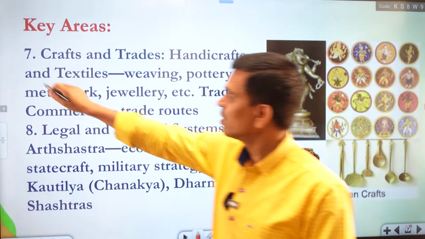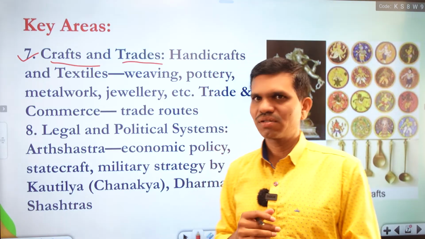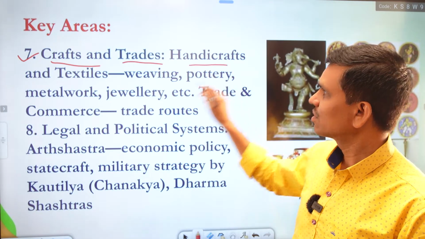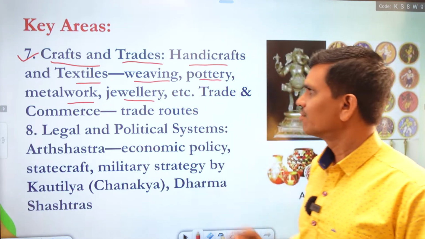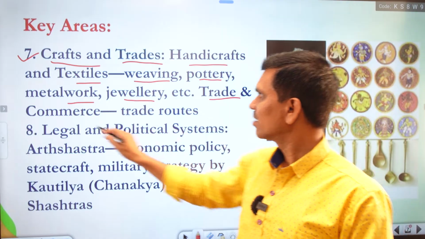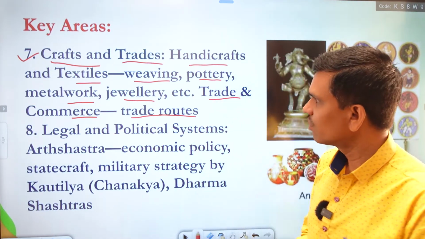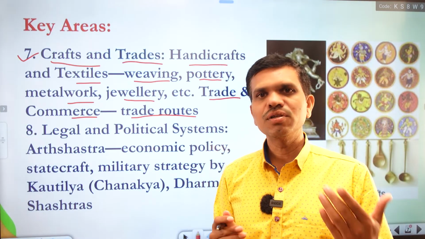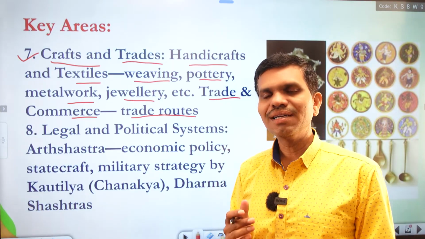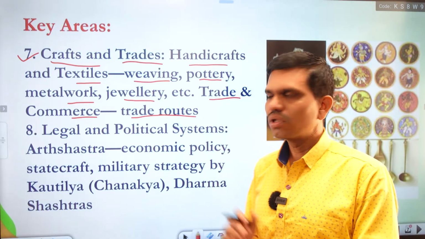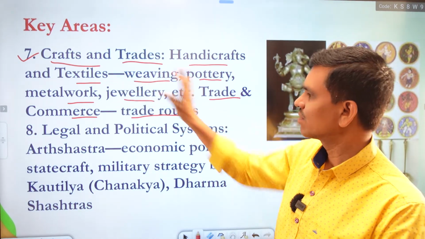The next key area we have, number 7, is crafts and trades. India is popularly known for its crafts and trades, and here we find handicrafts and textiles like weaving, pottery, metalwork, jewelry, etc. India was also famous for trade and commerce, and we have famous trade routes or silk routes which went from India. It was not only an economic exchange but a cultural exchange, or cultural interaction, with other cultures around the world. So India also was and is famous for crafts and trades.